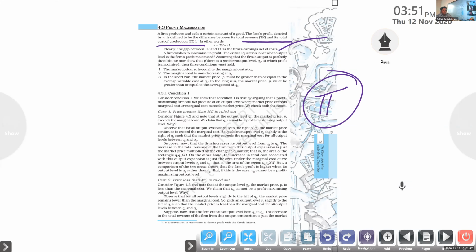We know this can be done by selling more units of the commodity or reducing the cost of production. What are the two ideas here? One is increasing the sales; one needs to sell more quantities in the market. Or else the next activity is to reduce the cost of production.